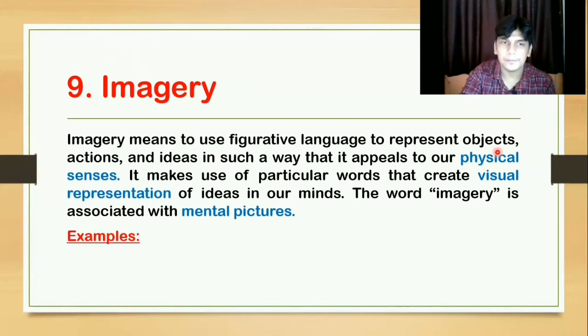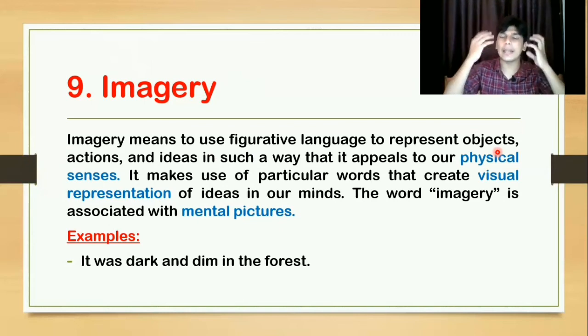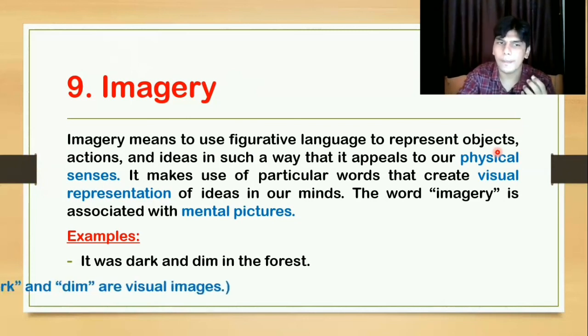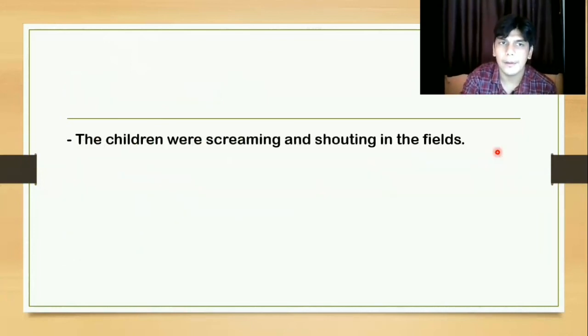See the examples. It was dark and dim in the forest. How is this imagery? Because it forces us to create some visual representation in our minds. See, the words dark and dim are visual images. Then, the children were screaming and shouting in the fields.